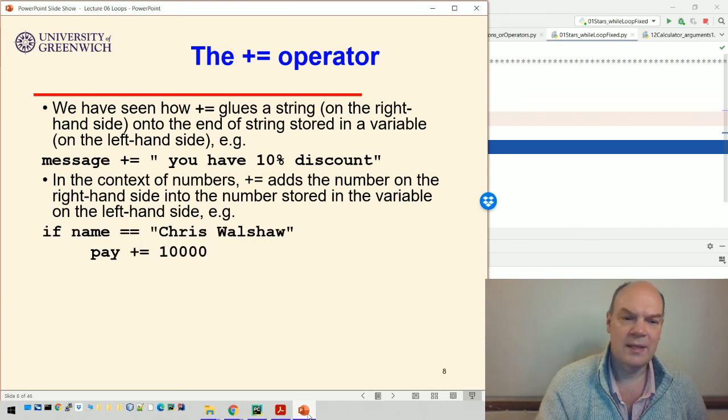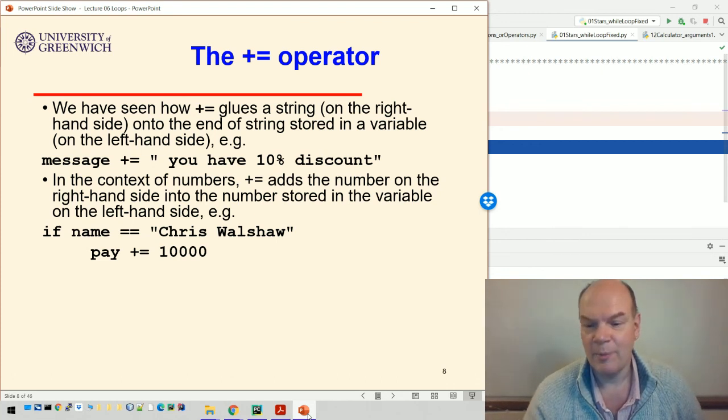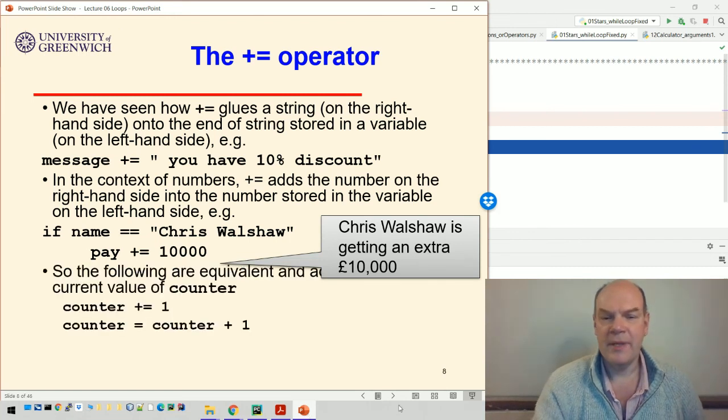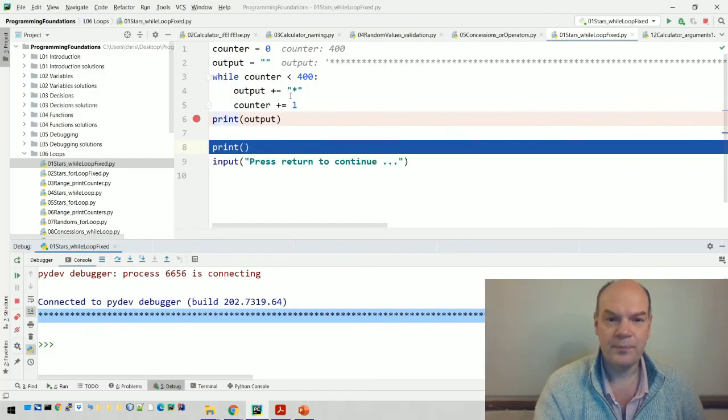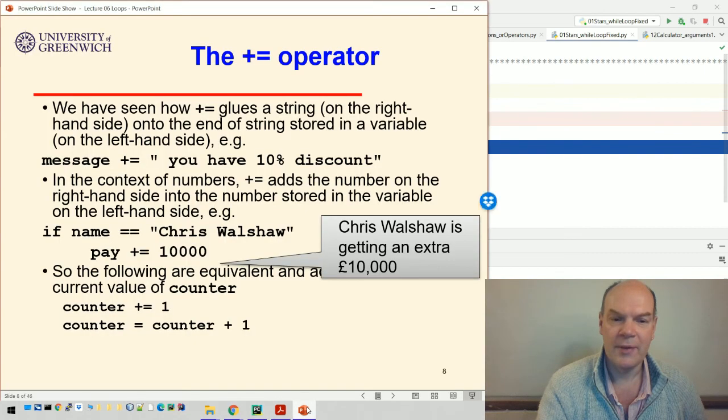So here pay plus equals 10,000 adds 10,000 into the variable pay. That would be nice, wouldn't it? So this plus equals, you see, we're using it twice here. Output plus equals star, that's gluing the value onto the end of the string, but counter plus equals 1 just increments the counter by 1. So it's adding 1 to the current value of counter. So counter plus equals 1 is the same as counter equals counter plus 1.